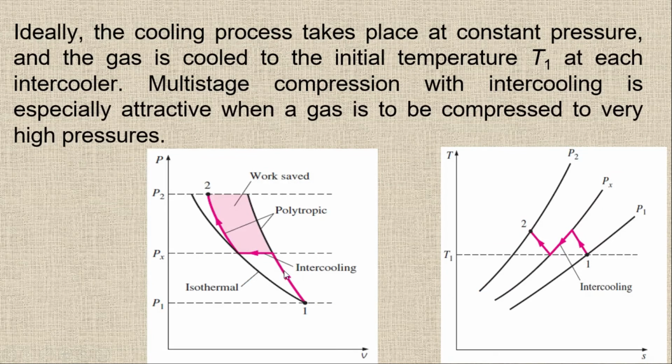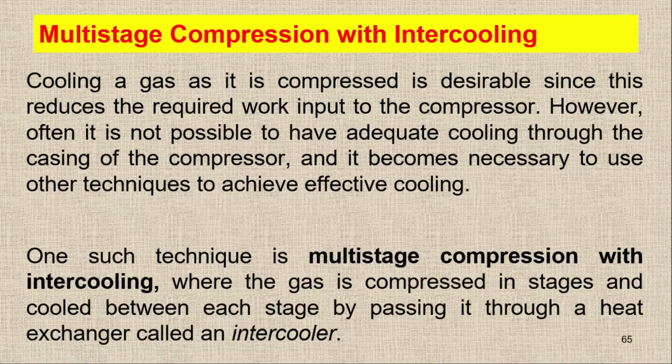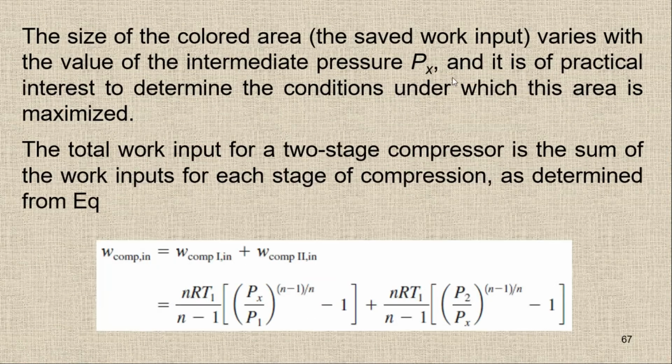It can be somewhere here, it can be somewhere here. So where should it be to get the minimum work input? In order to get this Px, we have to find the optimum value of Px, or the intermediate pressure.